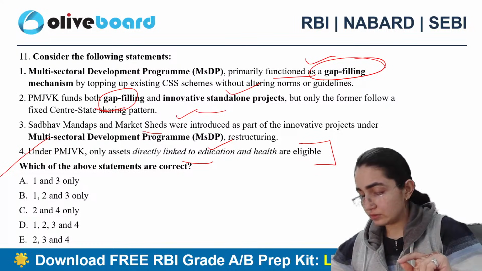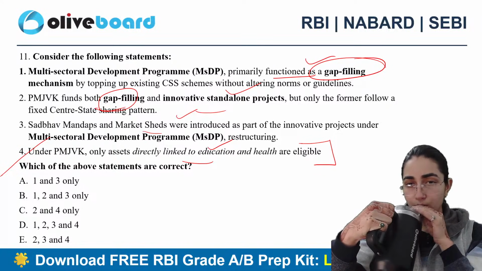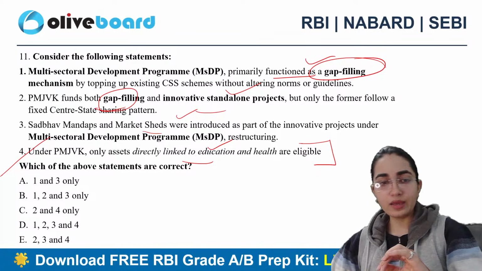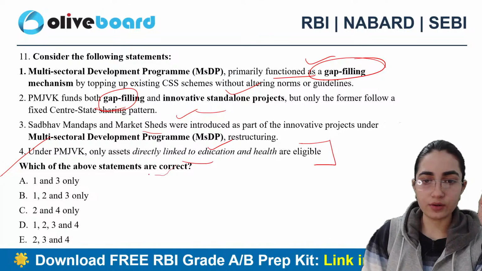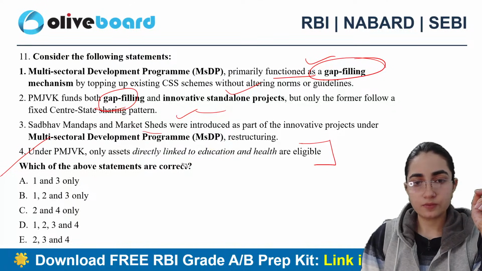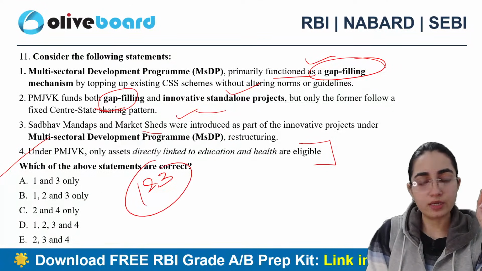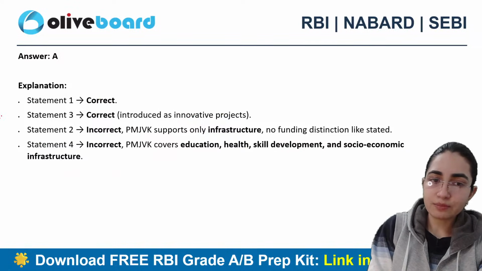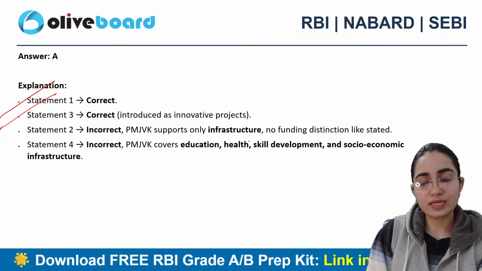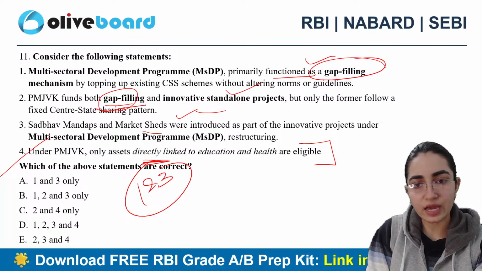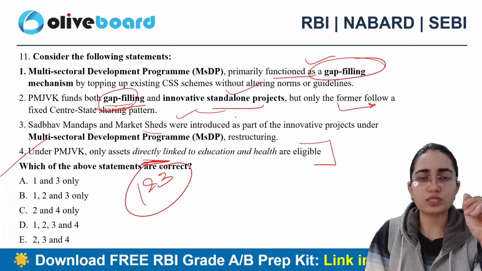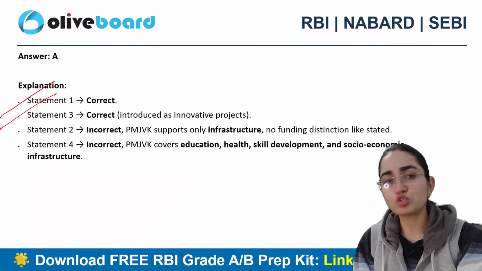Correct statement: A, 1 and 3 only. Exactly. Very good. 1 and 3 only, because its area is very wide in nature. Of course, this is not specifically for this purpose. So the first statement is correct, the third statement is also correct. The second states that it is specifically used for gap filling, but we have already studied in two statements that it is specifically for infrastructure projects. And the fourth statement's area is also very wide in nature, right?